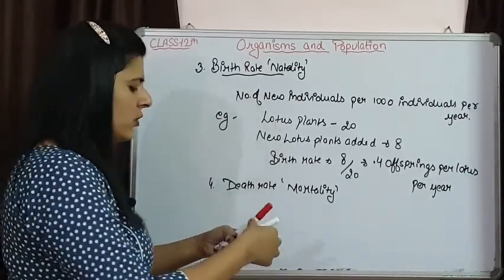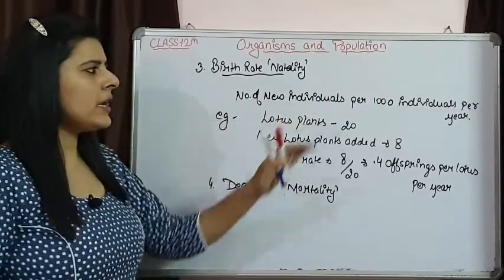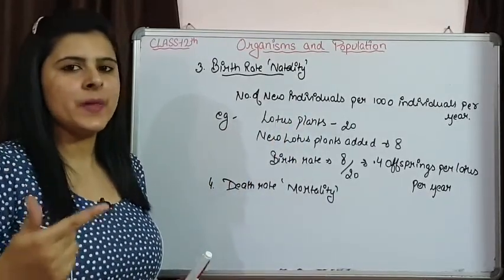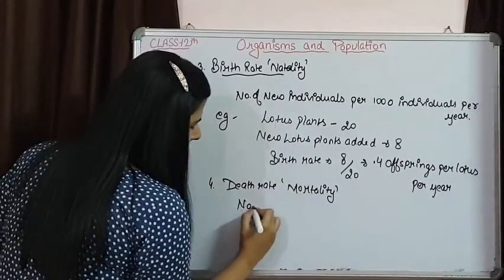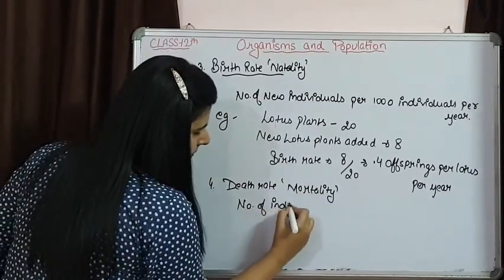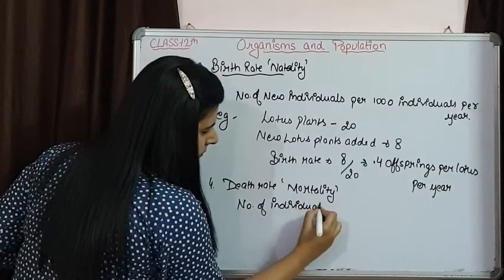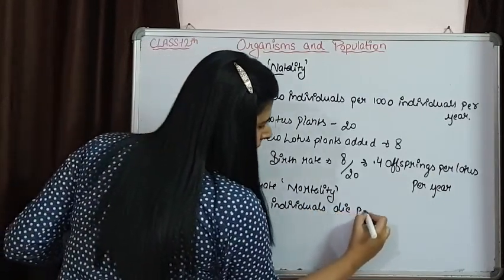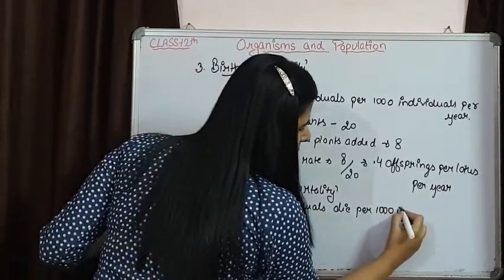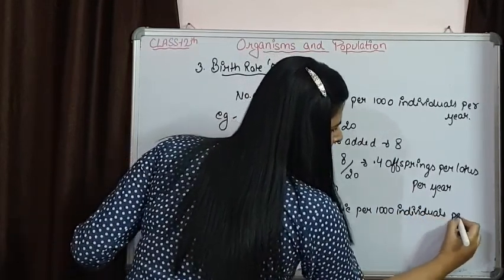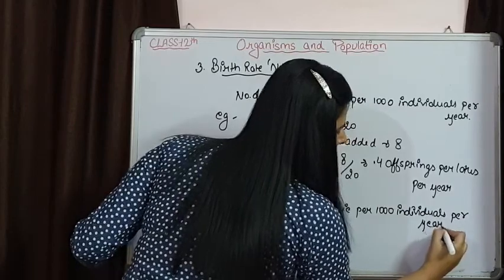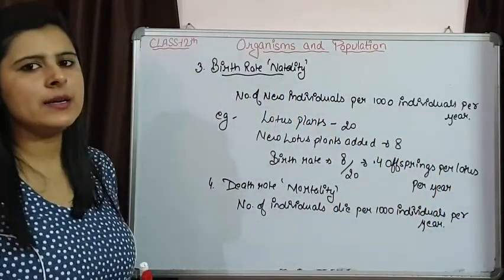If we are talking about human beings, then it is the number of individuals who die per 1000 individuals per year. That is going to give us the death rate.